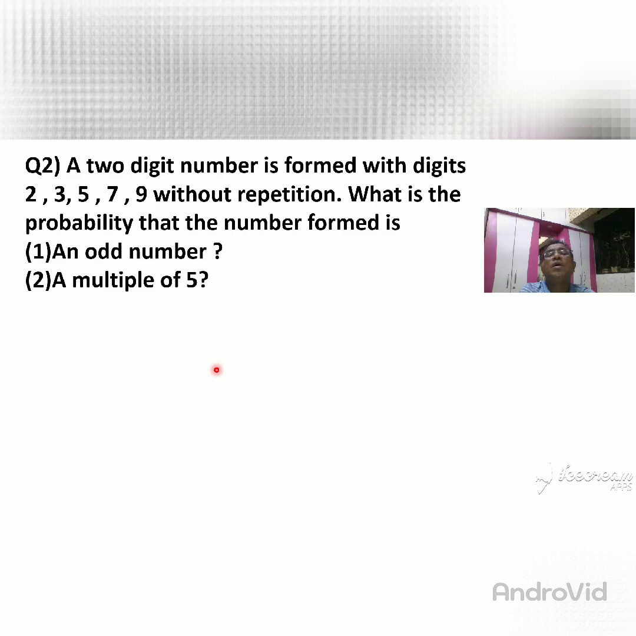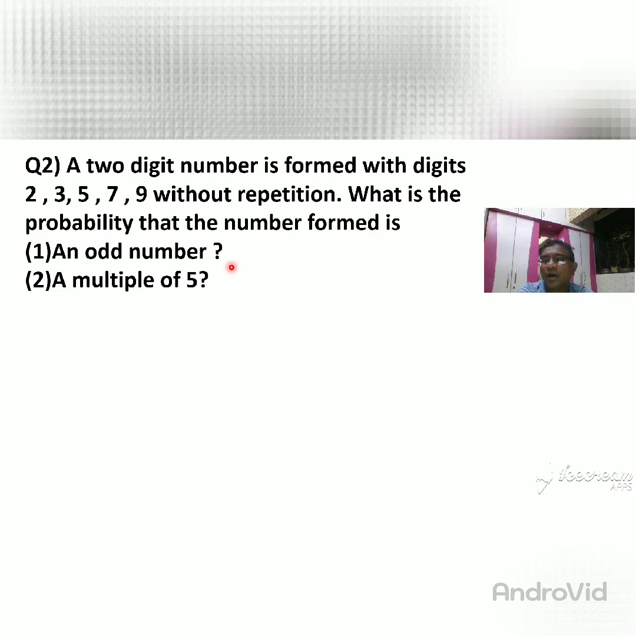Then we are going to another problem. A 2-digit number is formed with digits 2, 3, 5, 7, 9 without repetition. Without repetition means that a number is not repeated. I will explain when I write that. What is the probability that the number formed is, first, they say, an odd number. So you can write odd number.